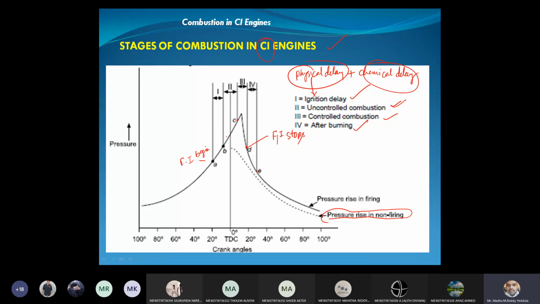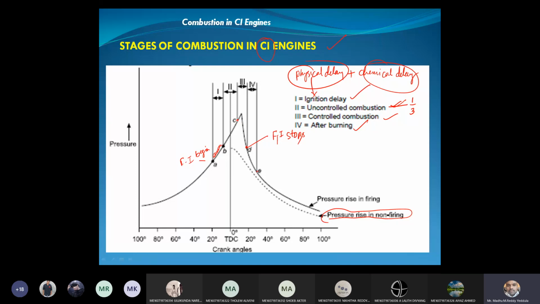So once all the chemical reactions are taken, then what will happen? It will burn instantaneously, because during this zone, what is happening? More amount of diesel fuel is accumulated within the engine cylinder that will burn instantaneously and rapidly, and we cannot control the rate of combustion. During this period B to C, we cannot control the rate of combustion because more fuel is accumulated and that fuel will burn instantaneously. And during this zone, 1/3 of total heat will be liberated during uncontrolled combustion.